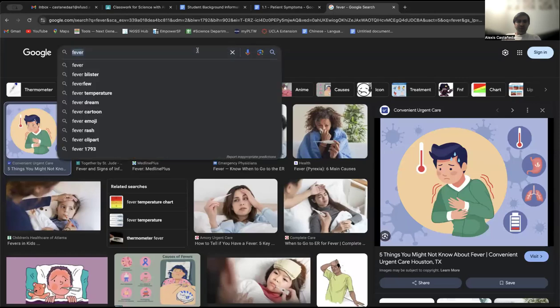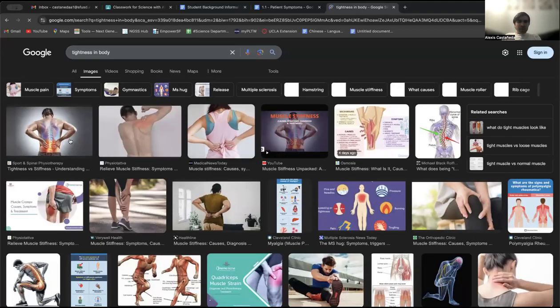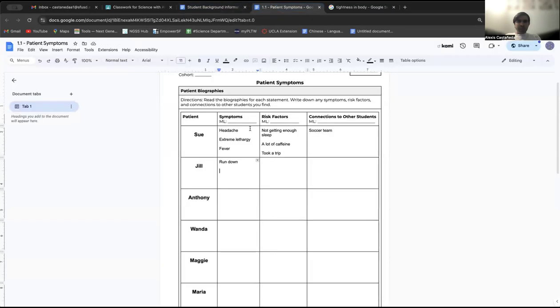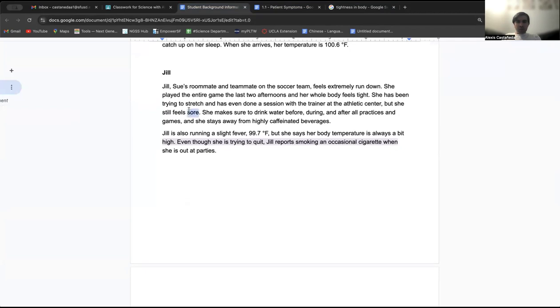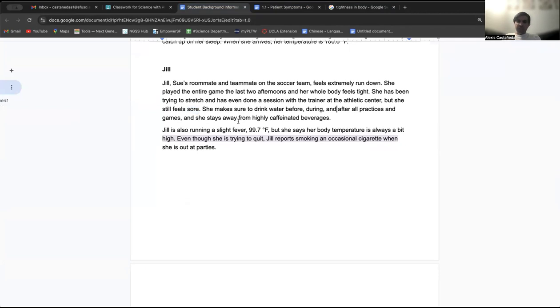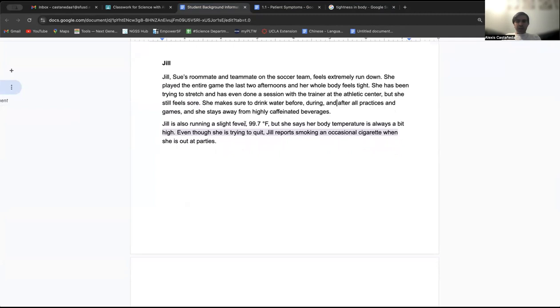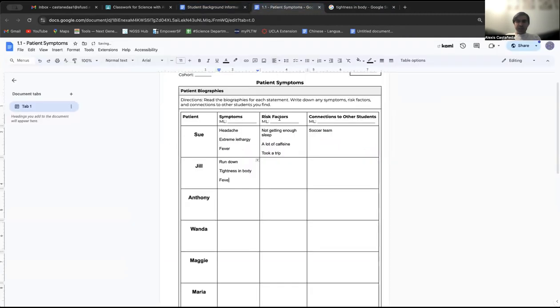Tightness in your body, that's like when your muscles hurt, your arms hurt, right? So it's like you have pain, soreness in your body. So she has tightness in the body. And what else do we know? She feels sore, right? Sore and tightness is basically the same thing. And she's running a fever, so she has a fever.